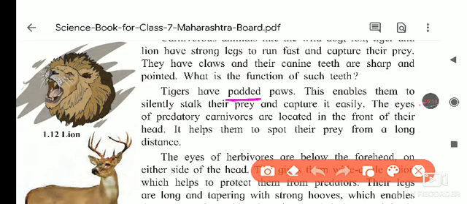Padded paws means soft paws, like our soft bed. And what is the use of these padded paws? Whenever it walks, because of the softness it does not make any sound. Because of that the prey does not get alerted and they can easily capture it. This enables them to silently stalk their prey and capture it easily. If the prey hears the sound, they will run away. So for that purpose, among the adaptations in carnivorous animals, this is also one of them, the padded paws.